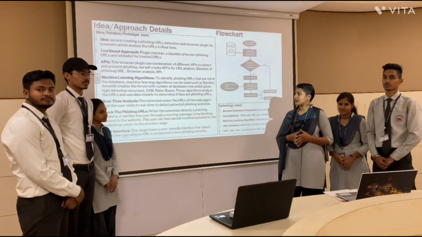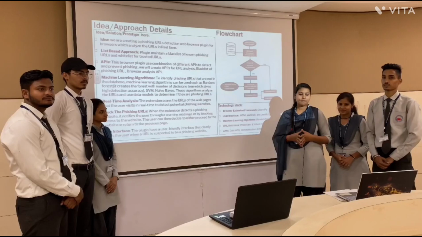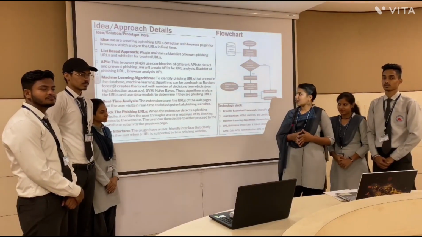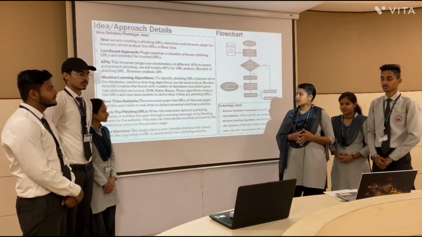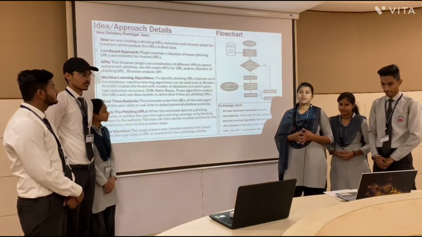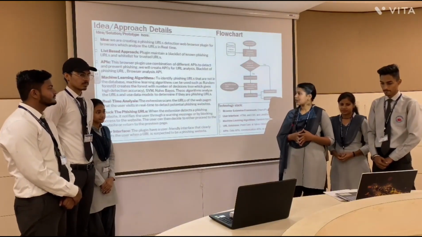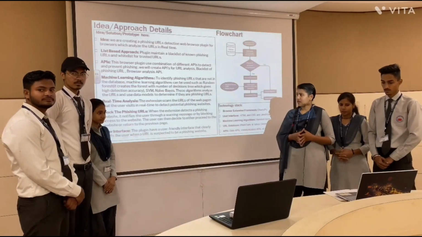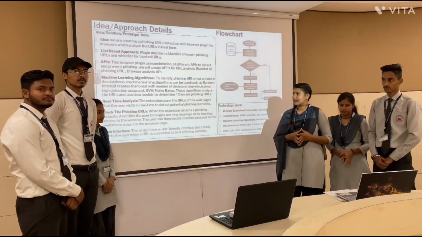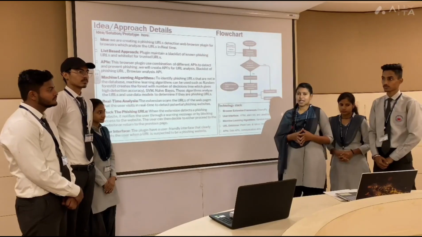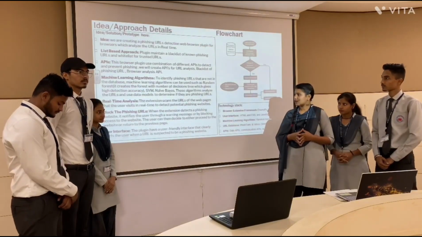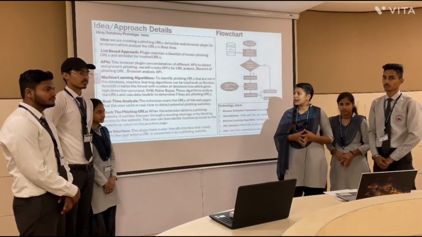Next, we are using machine learning algorithms to identify URLs that are not present in our database. Machine learning algorithms such as random forest create a number of decision trees which give high accuracy detection. Next, we are using SVM, support vector machine, and next we are using Naive Bayes. SVM and Naive Bayes are supervised machine learning algorithms.